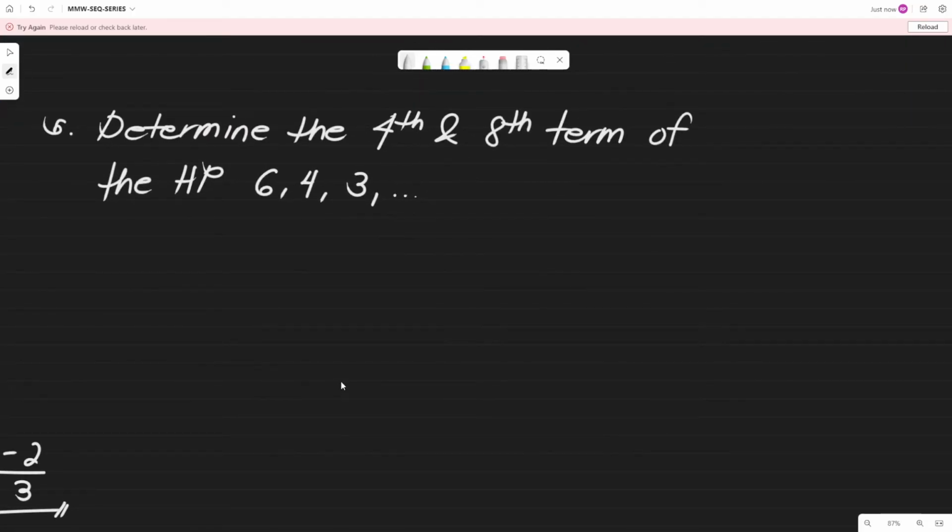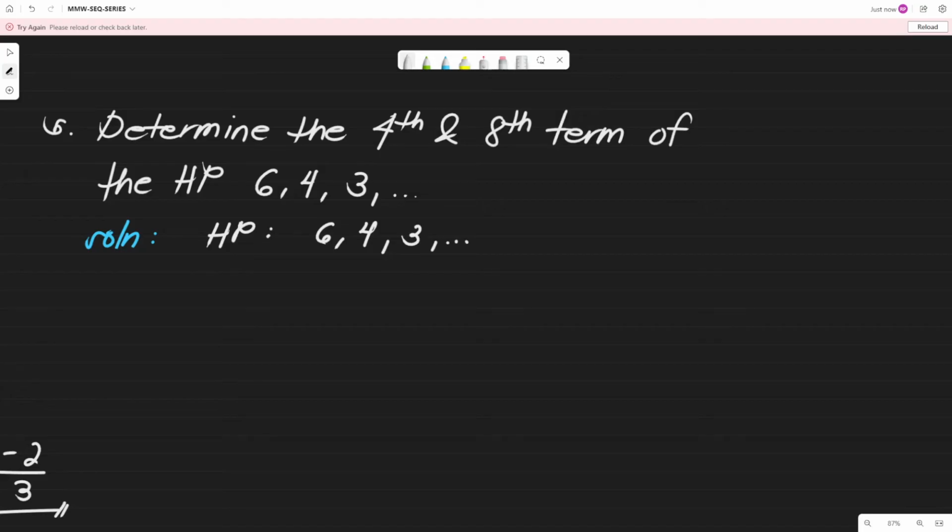Okay, so let's have our last example. Determine the fourth and the eighth term of the harmonic progression 6, 4, 3, so on and so forth. So, ang given na natin, guys, hindi na siya arithmetic progression, but instead the harmonic progression, no? So, let's first write our harmonic progression. We have 6, 4, 3. So, yung pang 4 tsaka yung pang 8 yung hinahanap. No? However, di ba going back to the formulas na na-discuss natin kanina, wala naman tayong formula for the nth term of the harmonic progression.